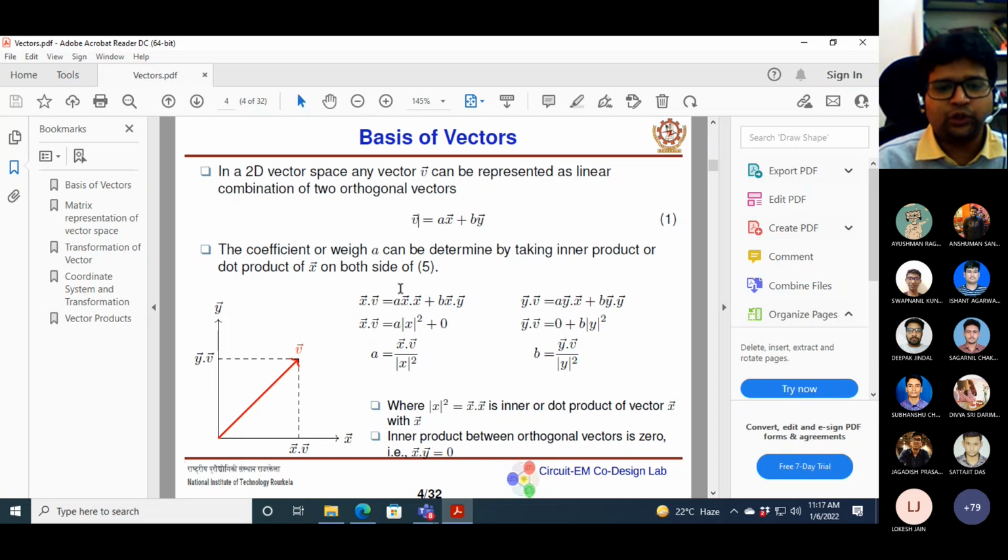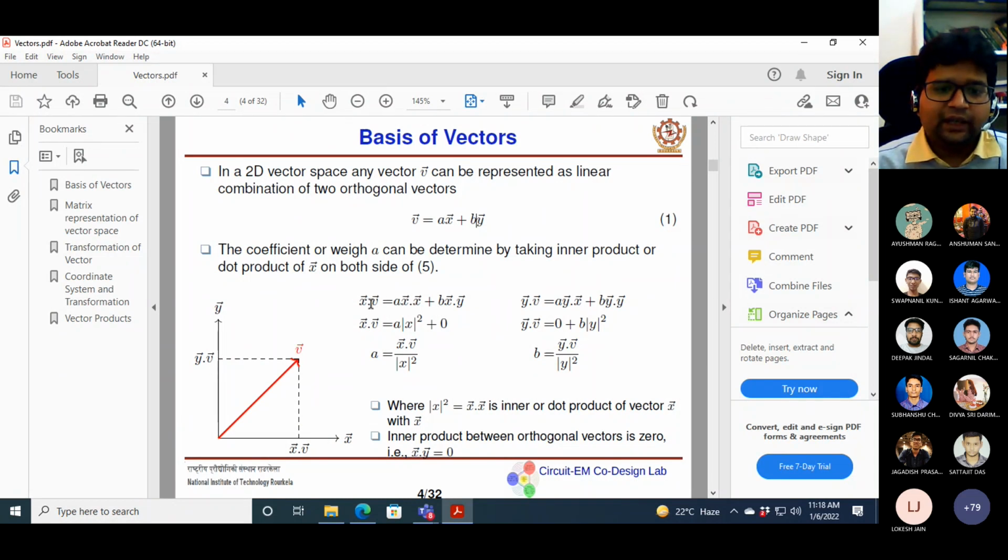Okay, so you know what is inner product or dot product. I don't need to specify this right now, but later on we will see some visualization of what is inner product and what is cross product and how they are related. So you can see that to find out the coefficient A and coefficient B, we have to do two inner products. At first, we are doing inner product with respect to x, both sides of equation 1, and you can see that